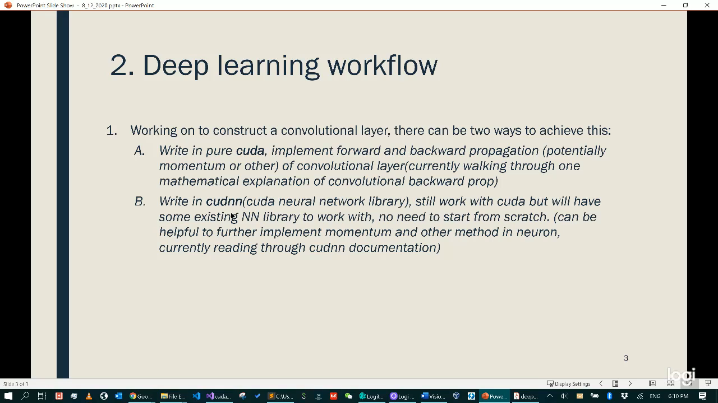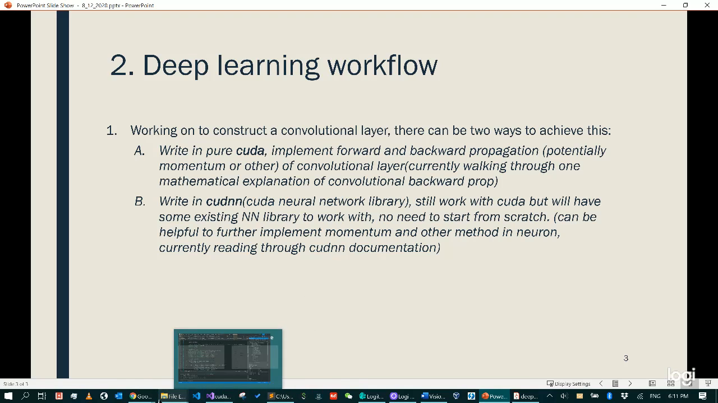cuDNN is a CUDA neural network library built by NVIDIA. It still works with CUDA, but we will have an existing neural network library to work with. I think this is a good tool as well, because TensorFlow also uses CUDA and cuDNN, and PyTorch also uses CUDA and cuDNN. So I think this is a good library to move forward with.